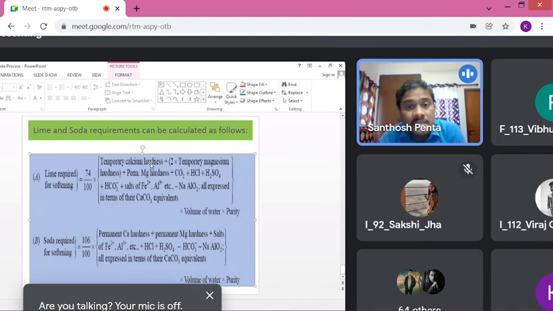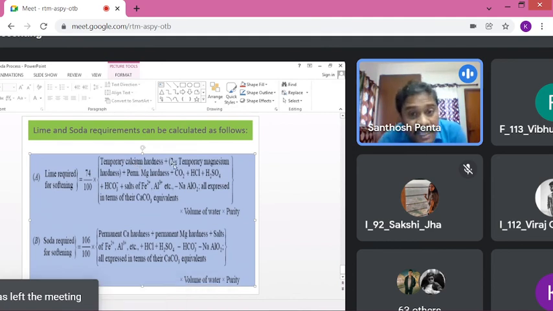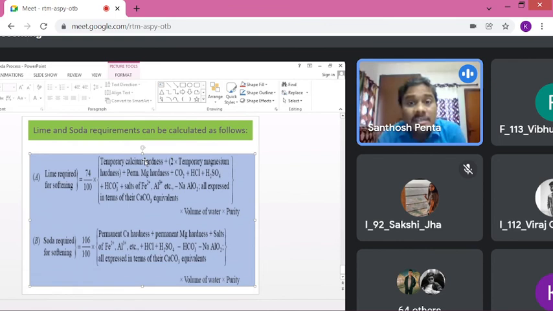Then here, temporary calcium hardness. How much strength was given? 50 ppm. Don't substitute that 50 directly here. You have to convert the calcium bicarbonate hardness in equivalence of calcium carbonate. How? That 50 into the multiplication factor. Whatever answer you get, substitute that here. Then 74 by 100 into that answer, bracket close, into volume of water 20,000 liters. You can simplify that and you would get the answer. Based on the data, you simplify the formula. This is the general formula.